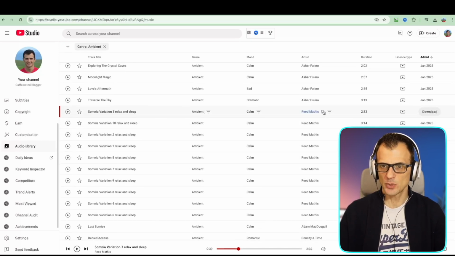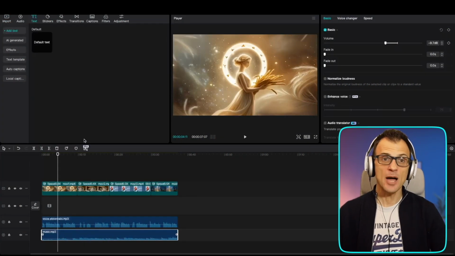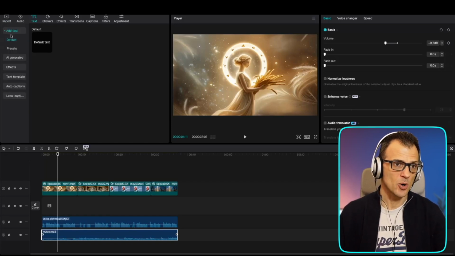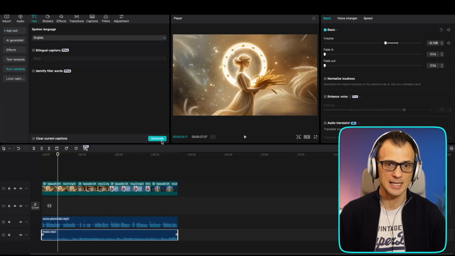And something like this will actually work really well. Let's just download it. All right, we're almost there. Let's now add the captions that will make it easier for the viewers to focus on what is actually being said. So over here, we can go into captions. So text on the left-hand side and then go to auto captions and then click generate.